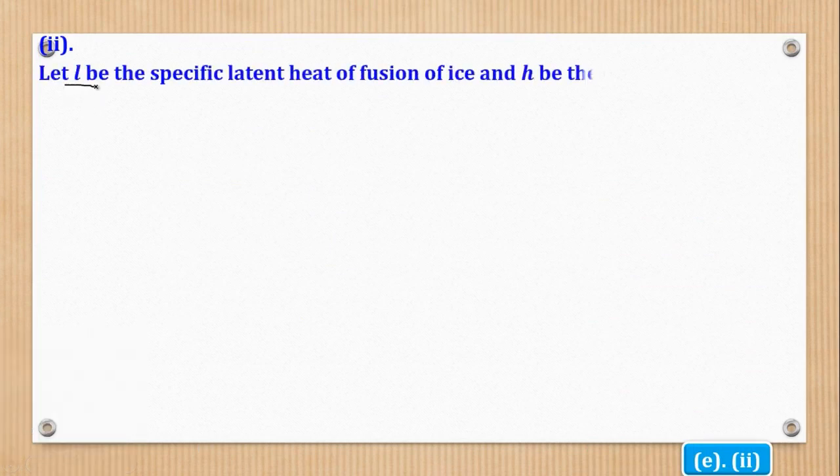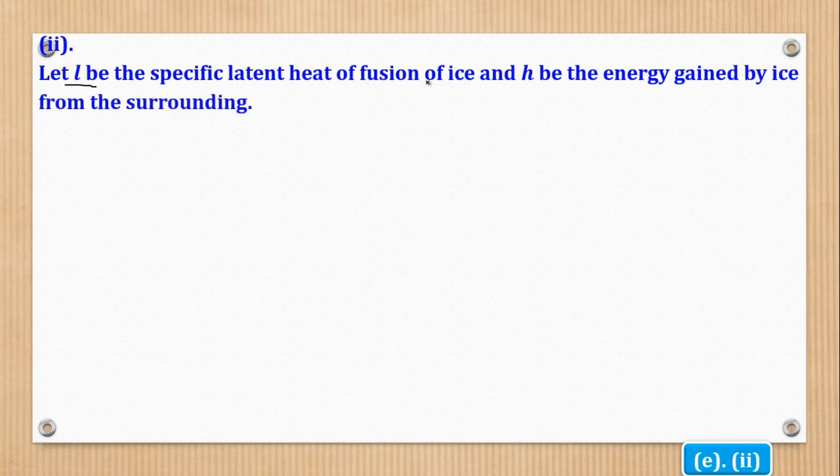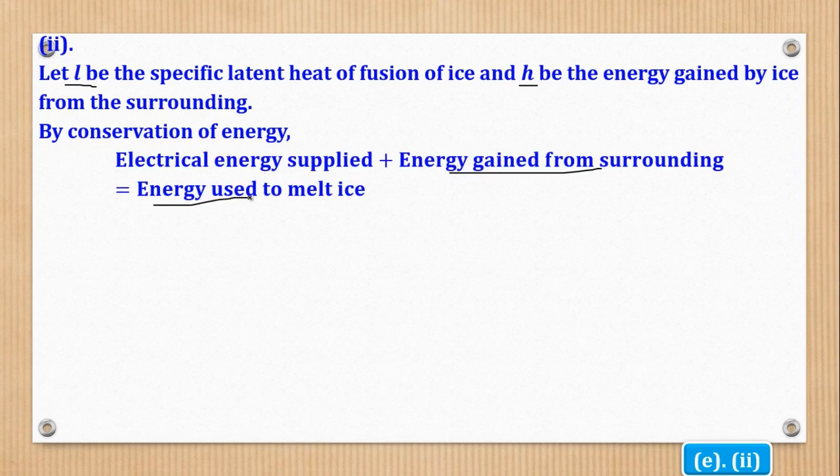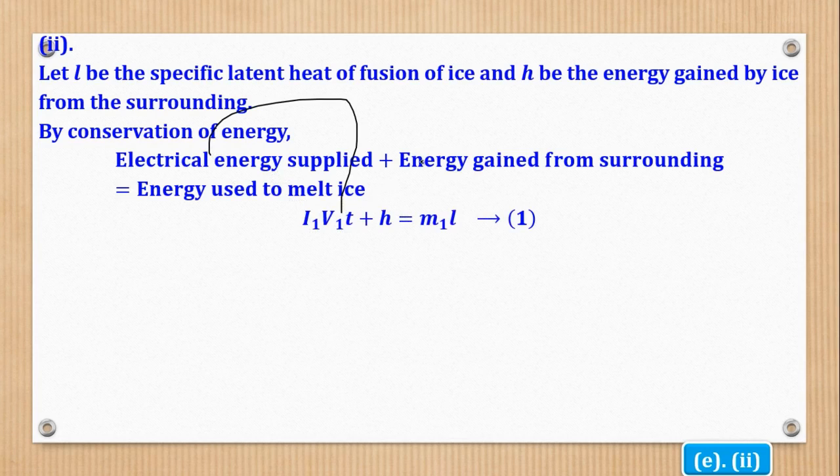So let L be the specific latent heat of fusion of ice and small h be energy gained by ice from the surrounding. So by conservation of energy, electrical energy supplied plus energy gained from surrounding is equal to energy used to melt the ice. So this one is IVT, then this is h, and this is ML. That is for the first set.